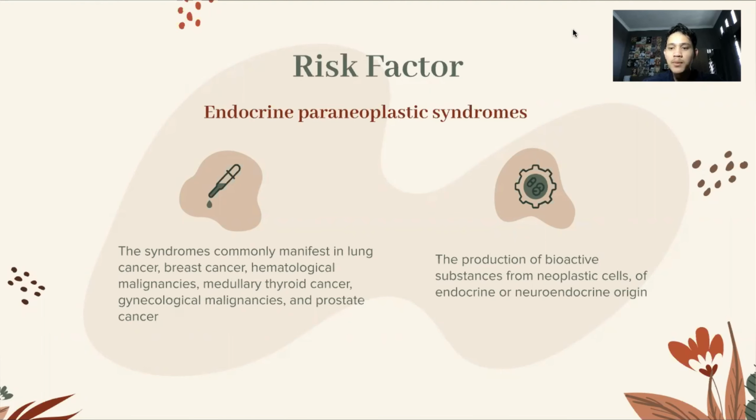Paraneoplastic syndromes are accompanied by underlying malignancy, but the exact mechanism remains unclear. The syndrome commonly manifests in lung cancer, breast cancer, hematological malignancies, medullary thyroid cancer, gynecological malignancies, and prostate cancer. Endocrine paraneoplastic syndrome results from the production of bioactive substances from neoplastic cells of endocrine or neuroendocrine origin.